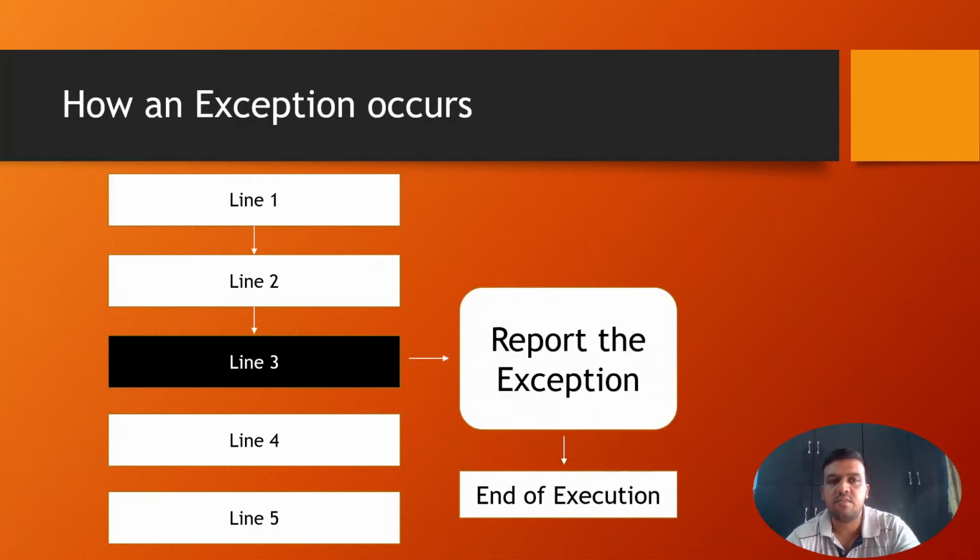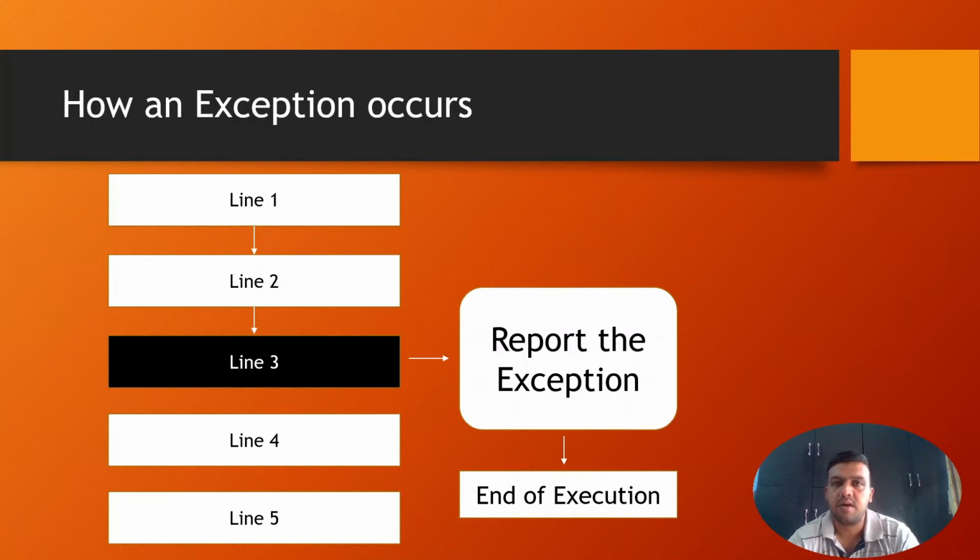Whenever we execute our code, we'll start off with line number 1, then go to line number 2, and when we execute line number 3, an exception will be reported. The program run will stop and it will print whatever exception occurred, and then the program will end there itself. It will not go beyond line 3. So lines 4 and 5 will never be executed, because Python is an interpreted language. In an interpreter we go through the program execution line by line, so if we have an error in some line, then we will not go beyond that line.